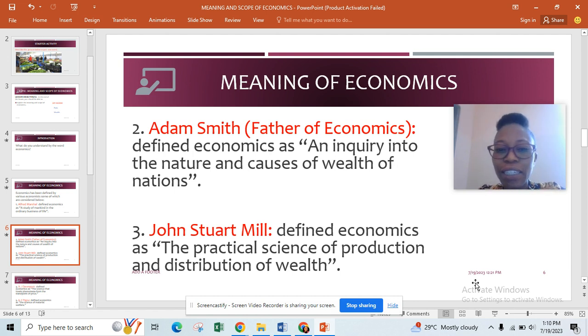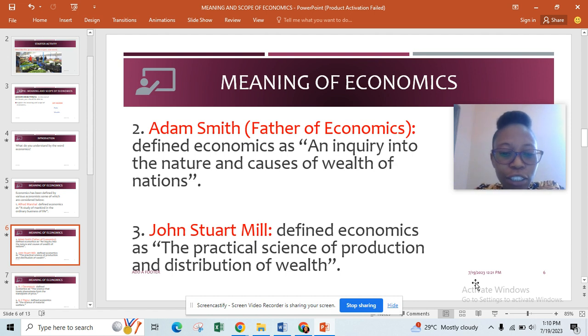That is, he defined economics in us inquiring, okay, what is the nature of the wealth of nations, various nations? What is obtainable in the US, in Nigeria? What's the nature of their wealth? And what brings about their wealth? That is according to Adam Smith. So an inquiry into the nature and causes of wealth of nations.